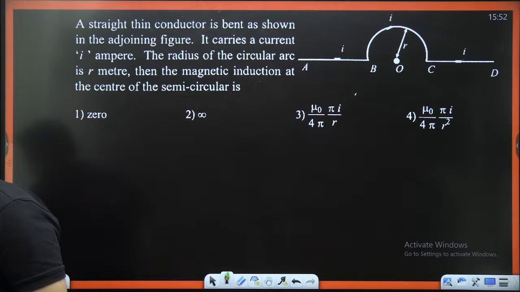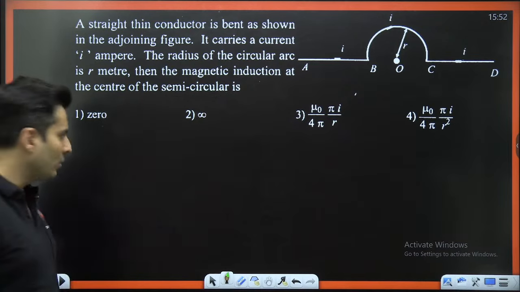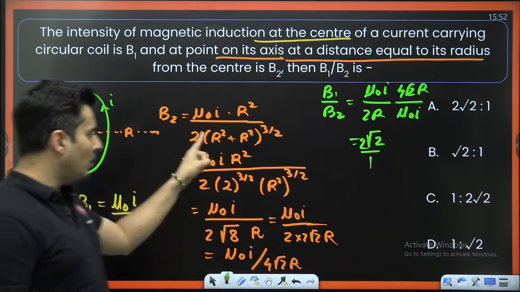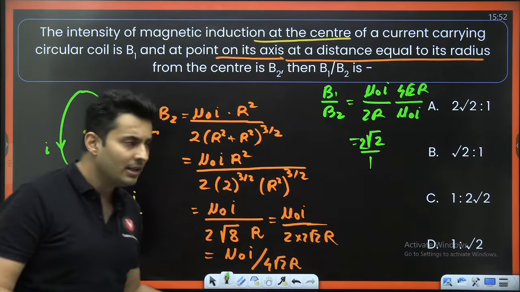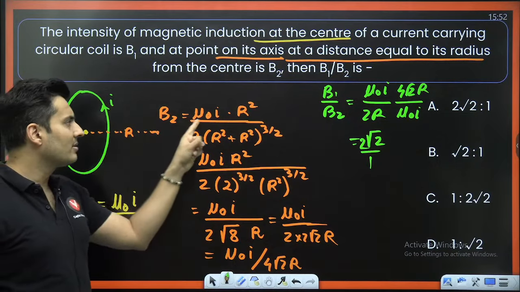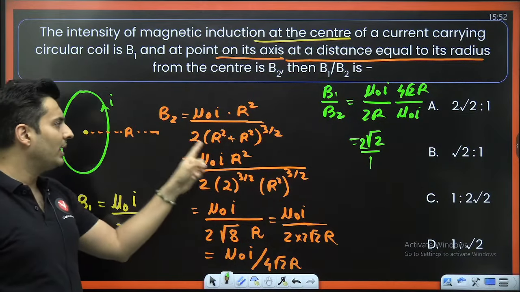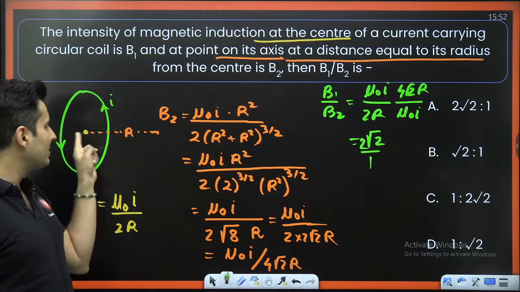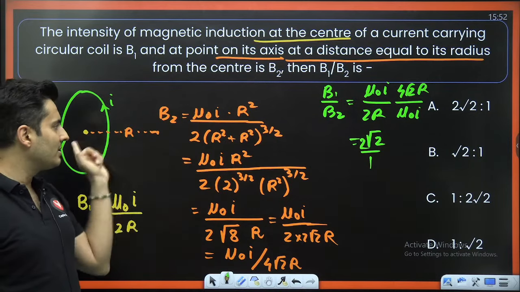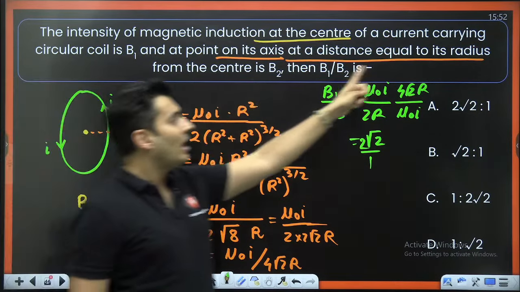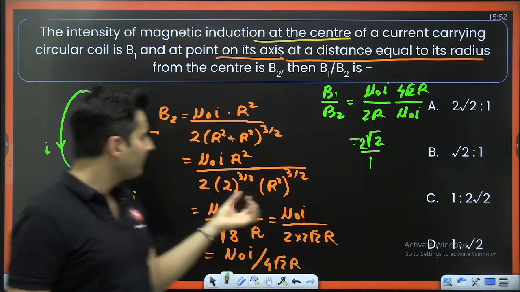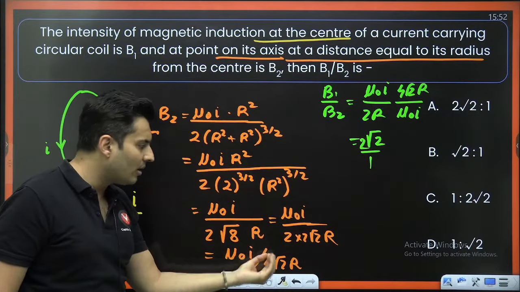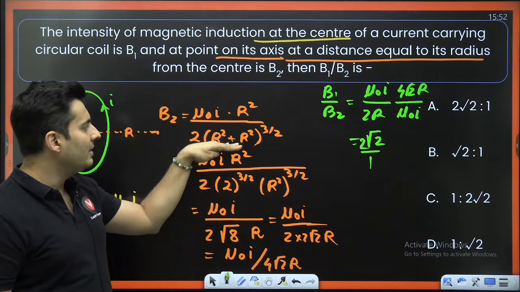I feel that if you just try to do this calculation on your own, it will be very easy. The formula that I have used here is mu naught I r square divided by 2 times (r square plus distance square) raised to 3 by 2. The distance happens to be r, because it is mentioned in the problem. After that, it is pure mathematics. Physics ended here only.